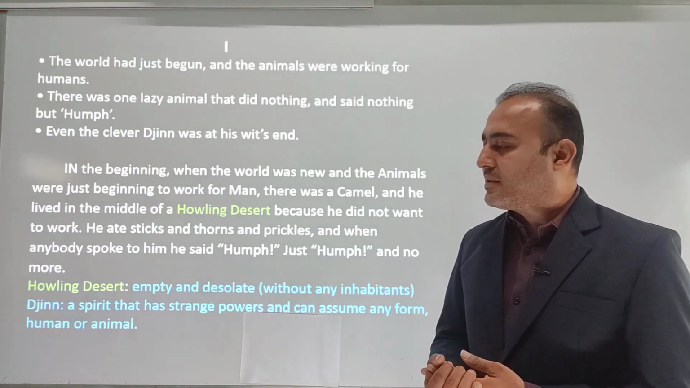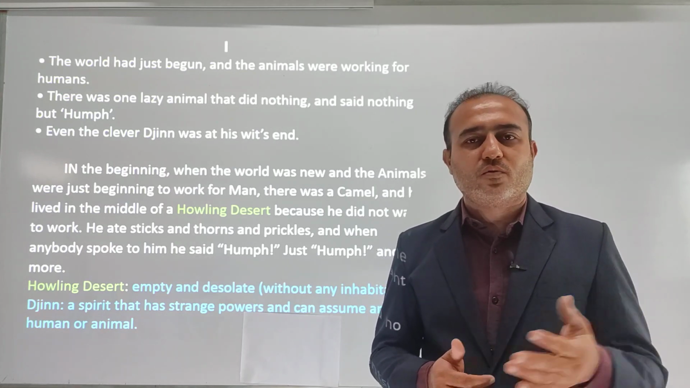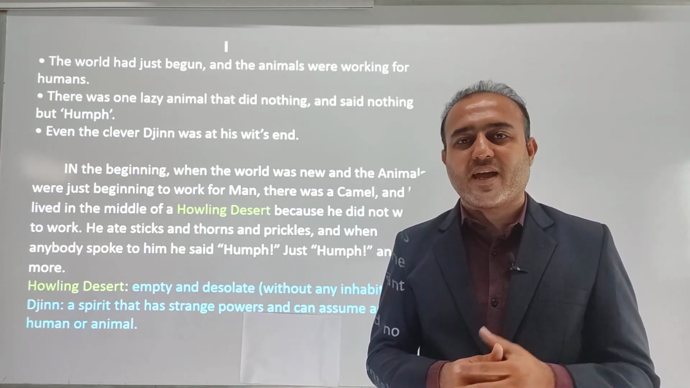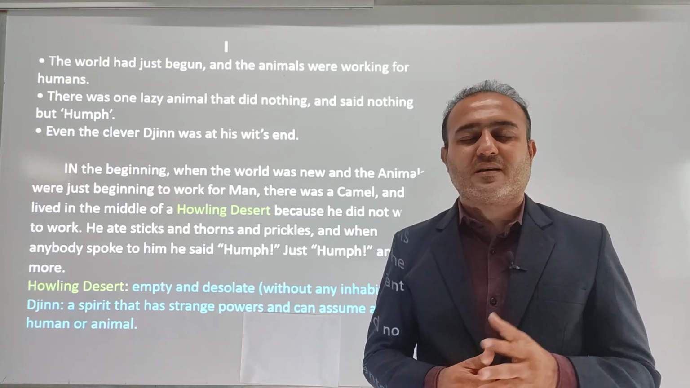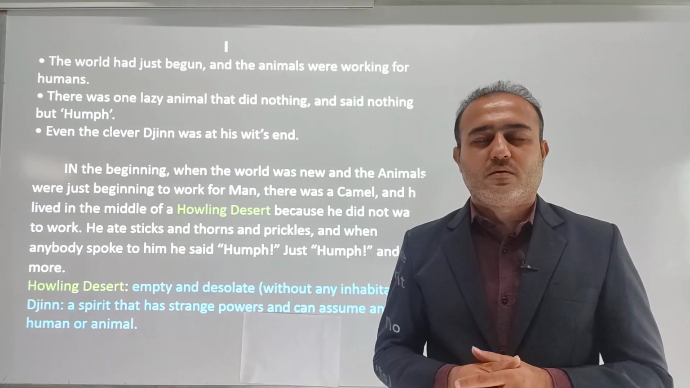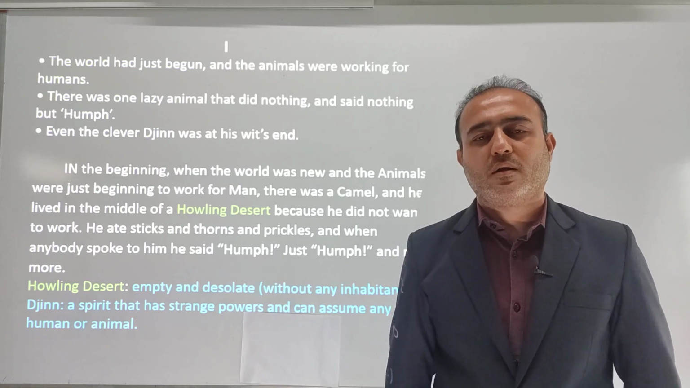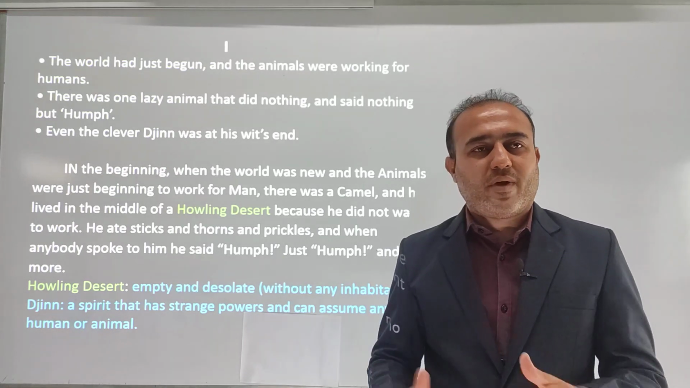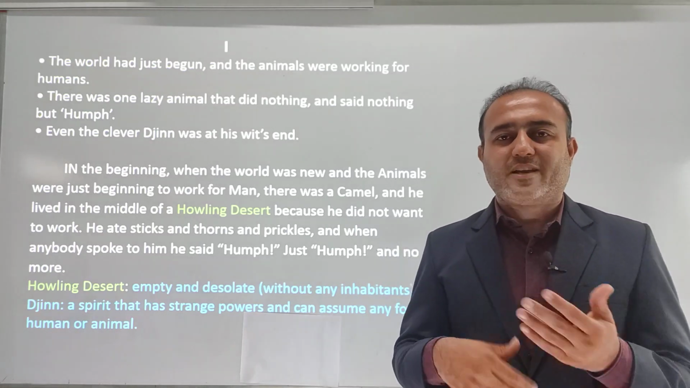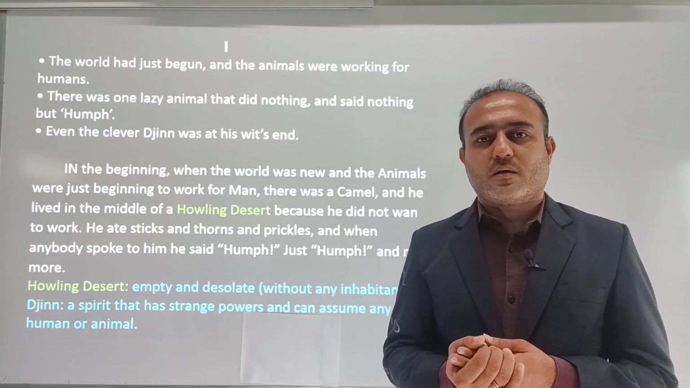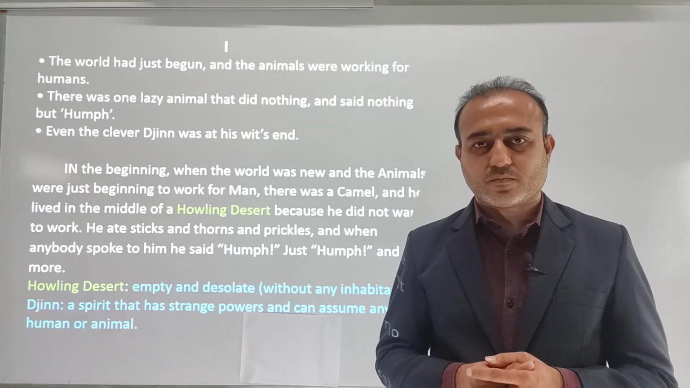Then what happened? The jinn takes the matter in his own hands and goes to visit the animal. When he went to see the animal, the camel was drinking water in the pond and looking at his own shadow in the water. The jinn tried to communicate with him, but the camel did not even reply properly to the jinn also.